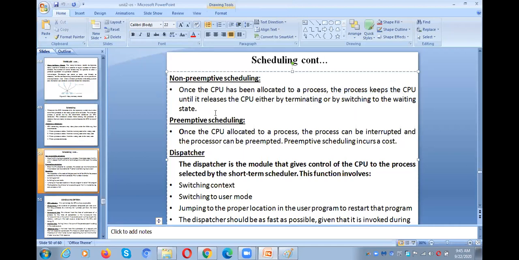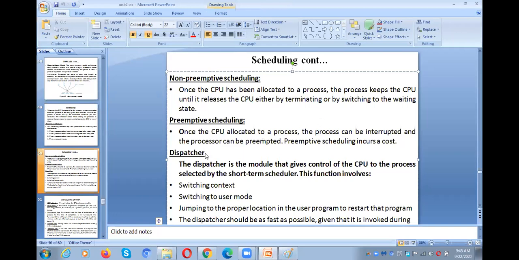What is preemptive scheduling? The process can be interrupted and preempted, meaning the CPU will be allocated to some other process. For example, the CPU is allocated to process P1 and a high priority process comes into the ready queue. P1 will be interrupted and the CPU is switched from P1 to P2. That is called preempting.